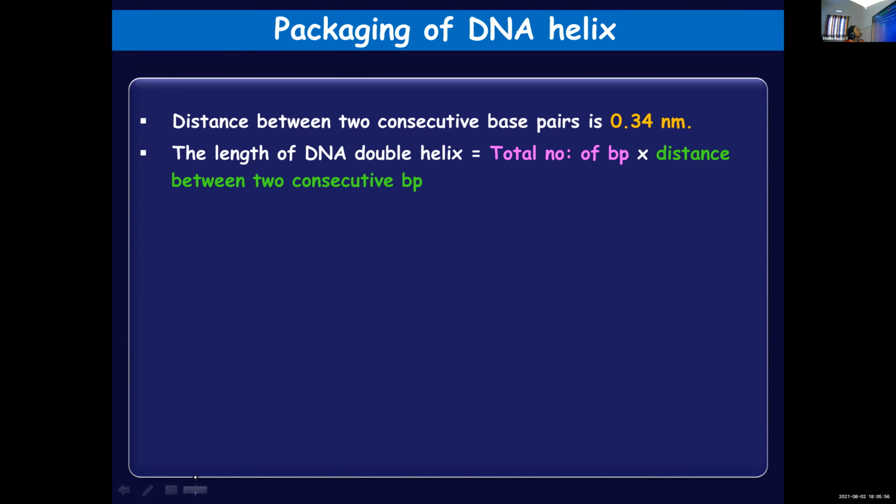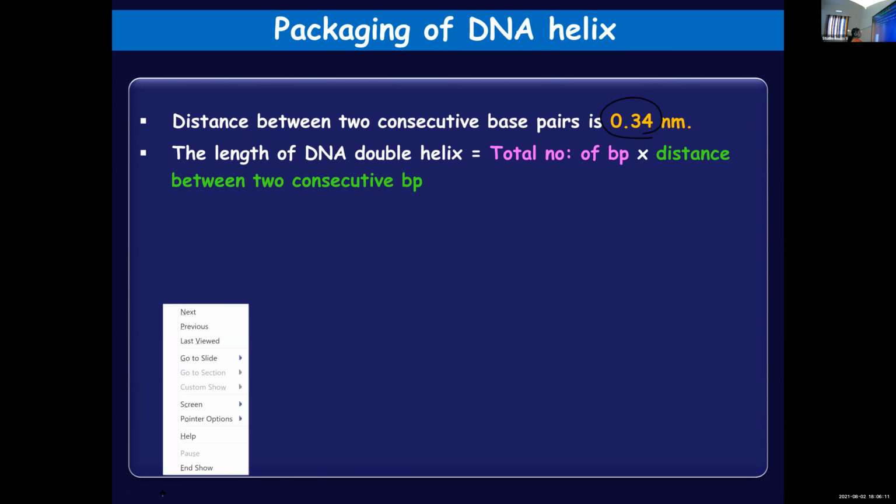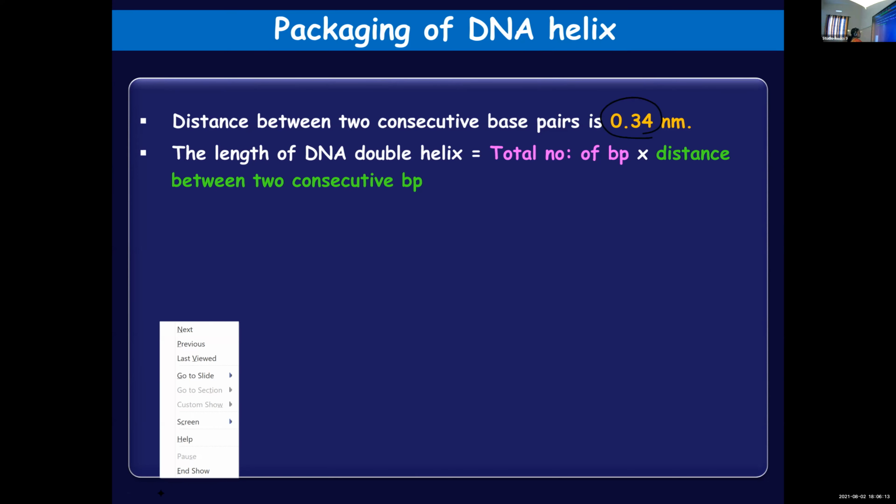And you can calculate the length of the DNA using the formula: total number of base pairs into distance between consecutive base pairs. So already it is given, the distance between the consecutive base pairs. So if you know the number of base pairs, you can easily calculate the total length of the DNA.